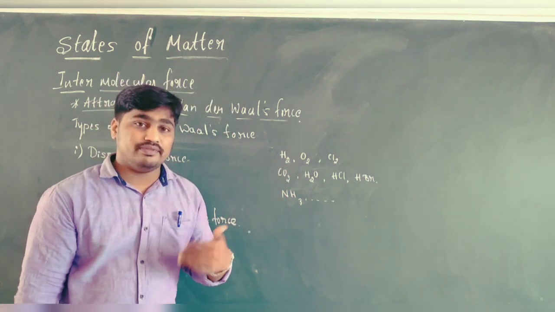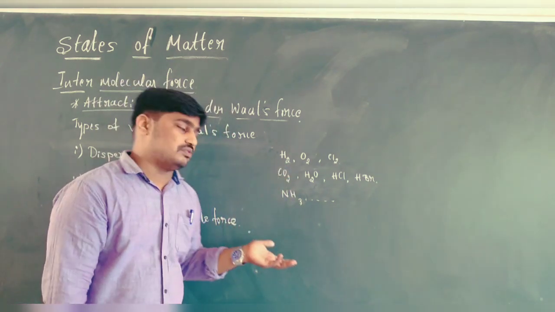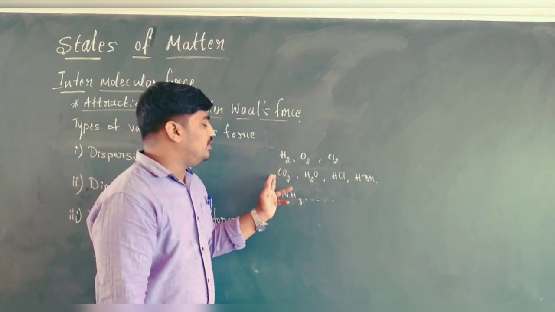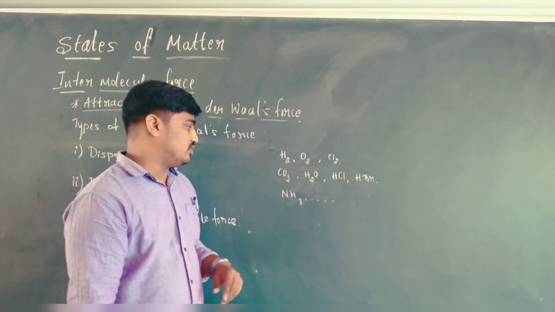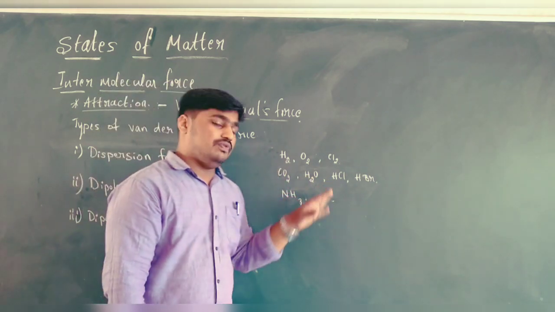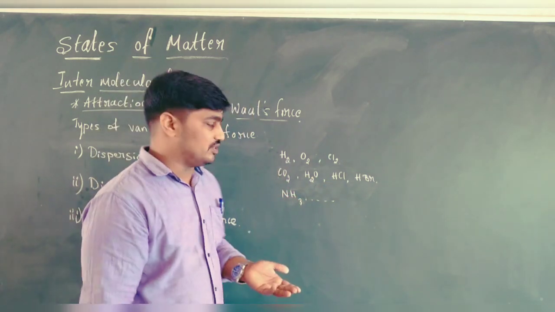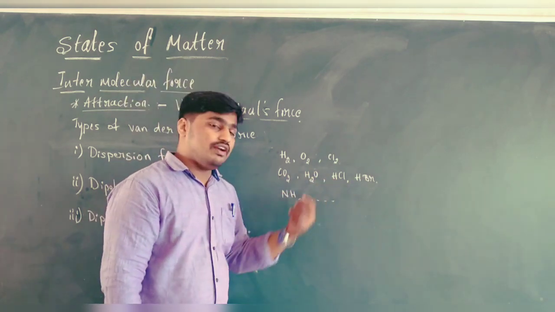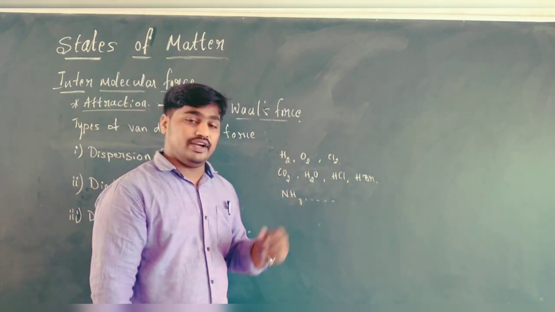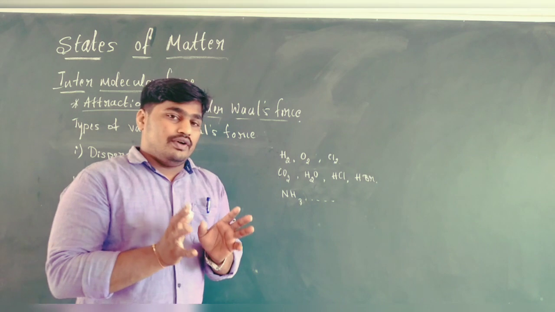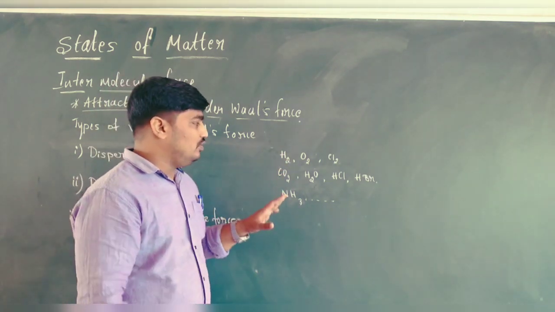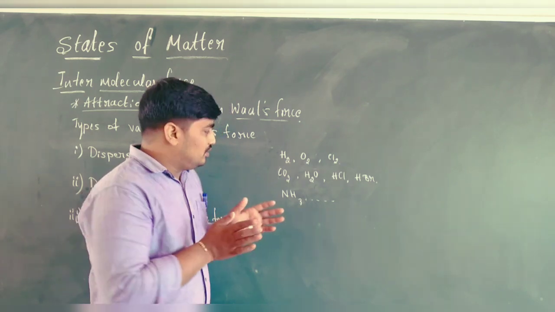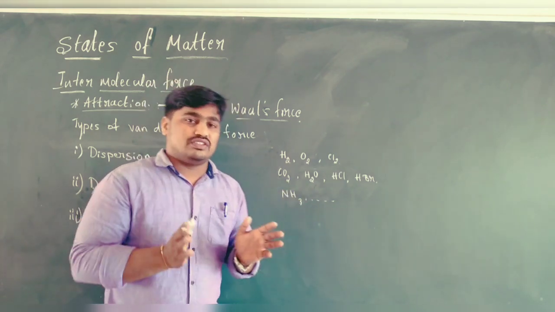Carbon dioxide is made up of carbon and oxygen atoms. Therefore, a different, heterogeneous combination is observed. Next, water is made up of hydrogen and oxygen. Hydrochloric acid: hydrogen and chlorine. Ammonia: nitrogen and hydrogen. So, basically, when we observe these molecules, we see two different things in the molecule.